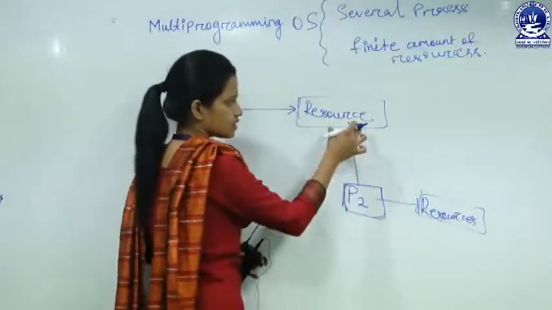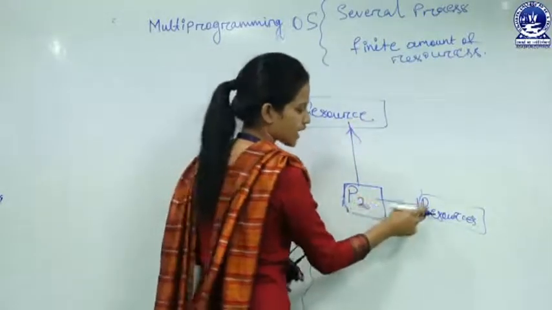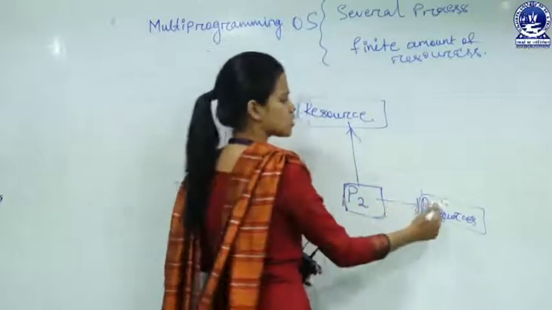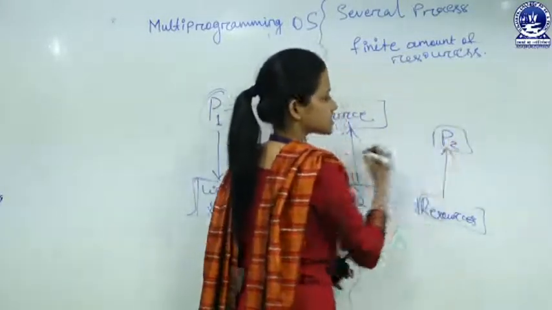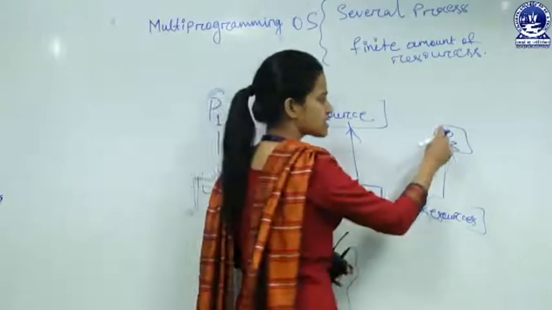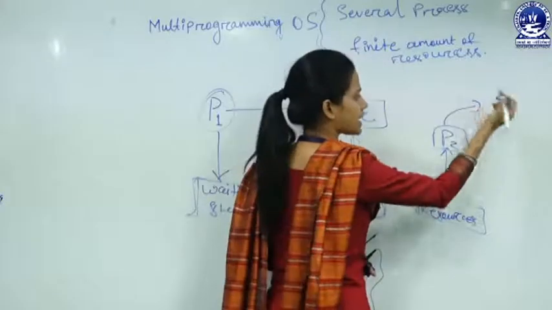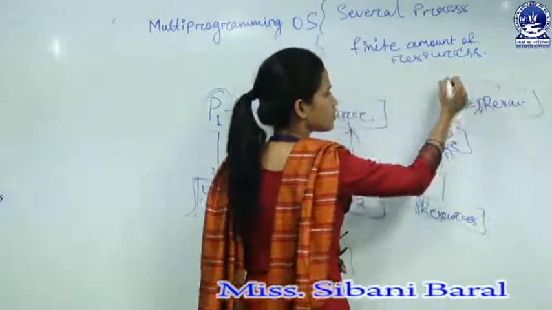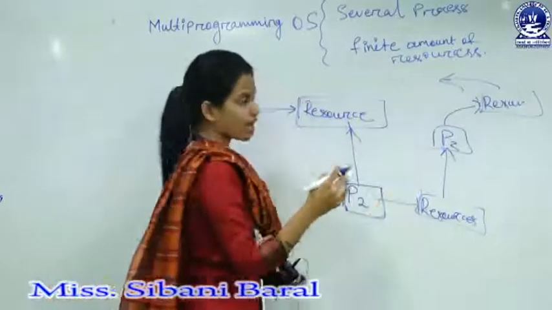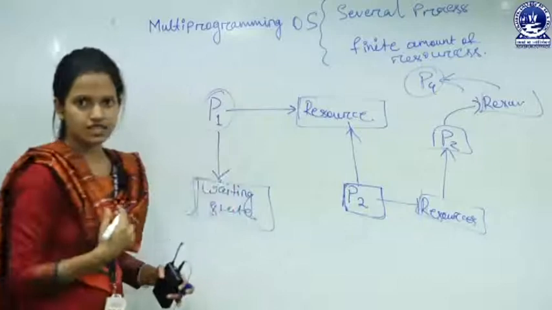P2 is holding this resource and it is a waiting process, waiting for another resource, and that resource is held by another waiting process, and that waiting process is held by another resource which is held by another waiting process P4, something like this.